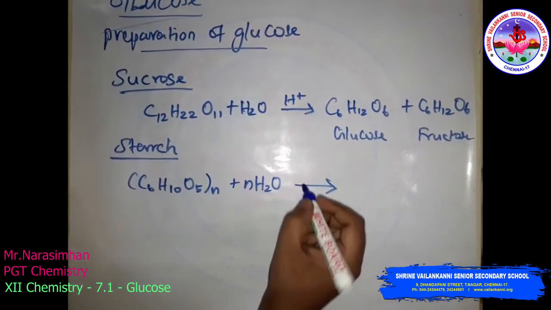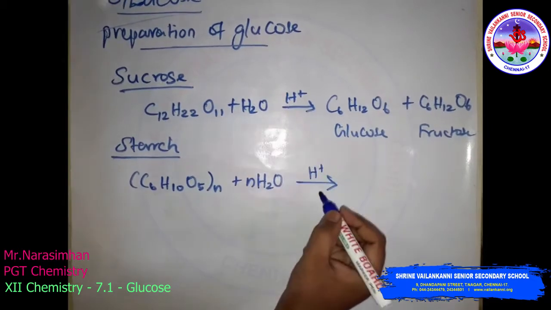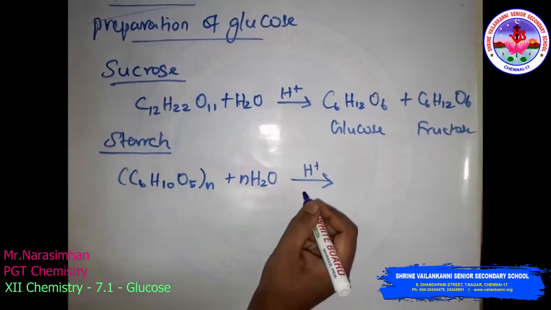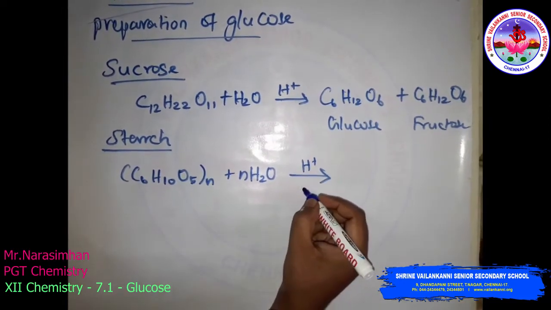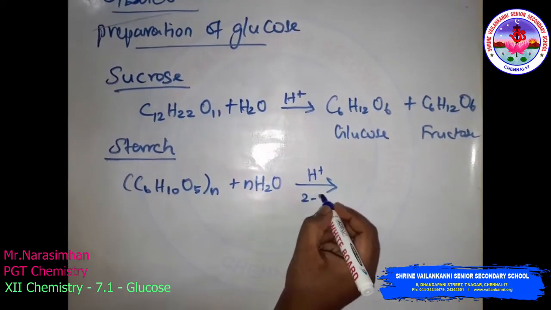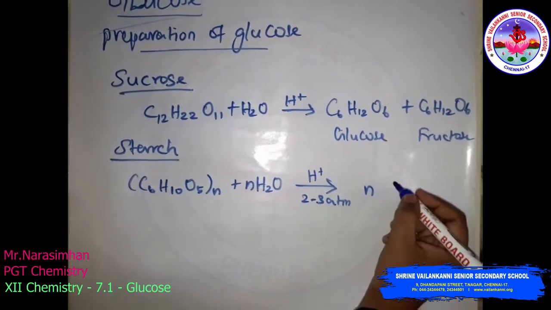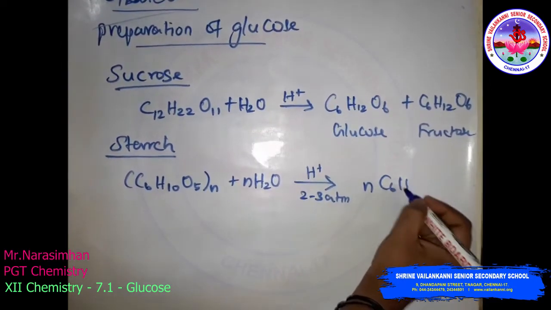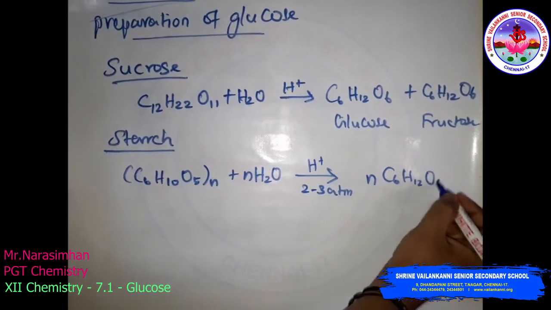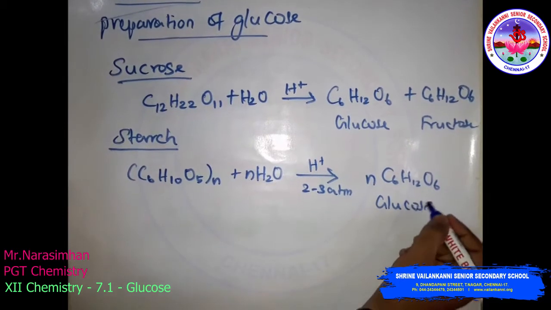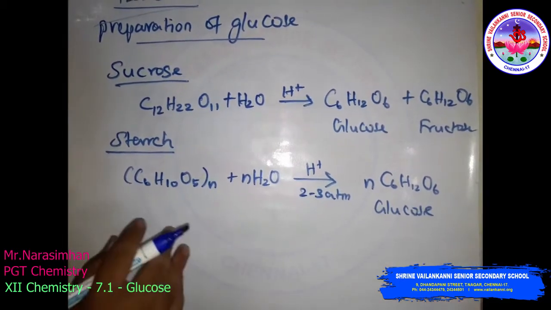In the presence of dilute sulfuric acid and boiling at 2 to 3 atmospheric pressure, it forms glucose, C6H12O6. This is the preparation method.